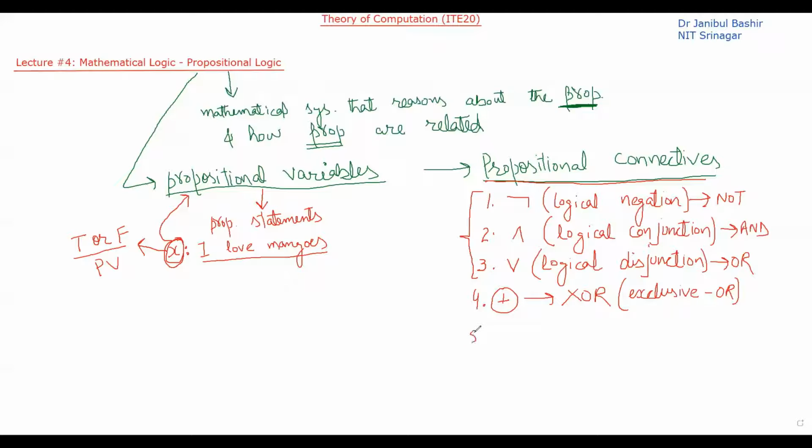Some more connectives are, for example, the fifth one, implication, and another one is the bidirectional connective.